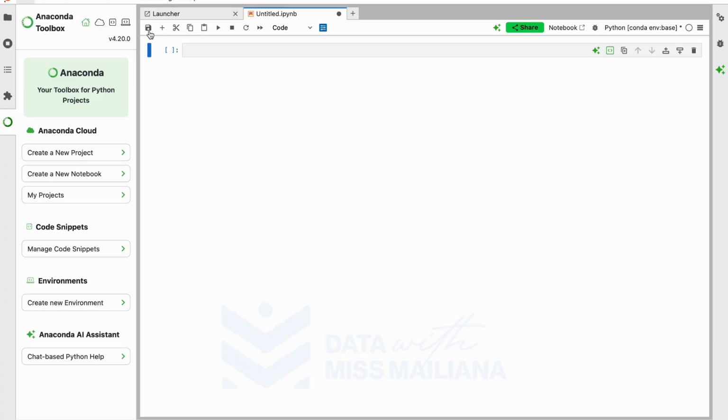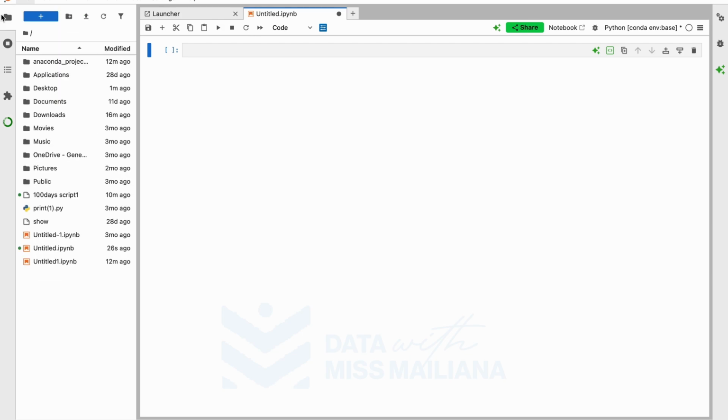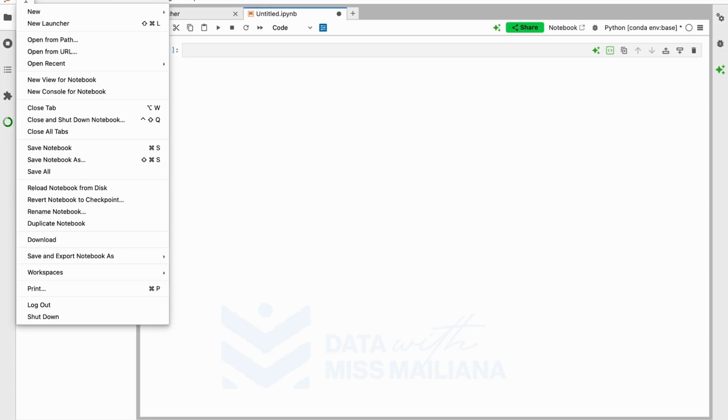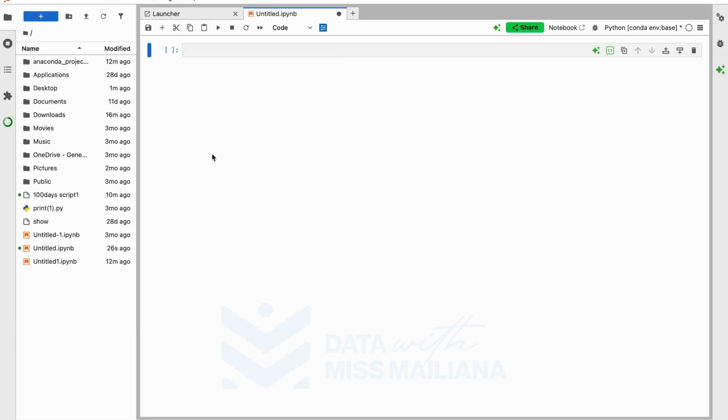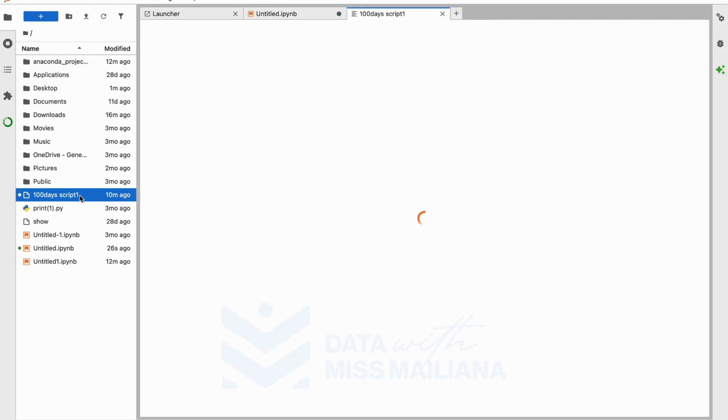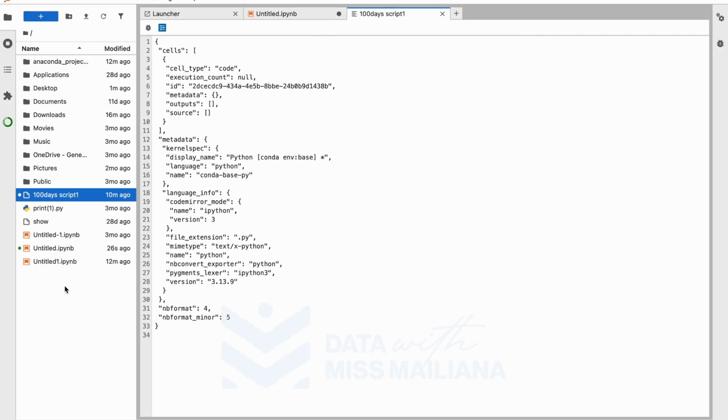Let me see if I can open the previous one I did. File, then new, open from path. We can't find it, so let's just, okay, let's see. Right, it's here. All right, so we can go here. I opened the script. It was 100 days script one.